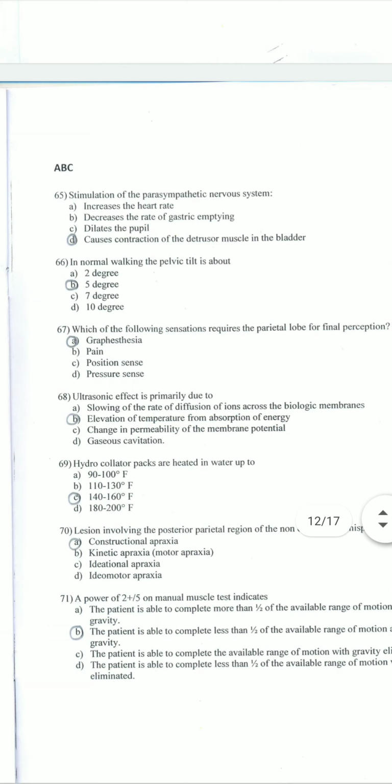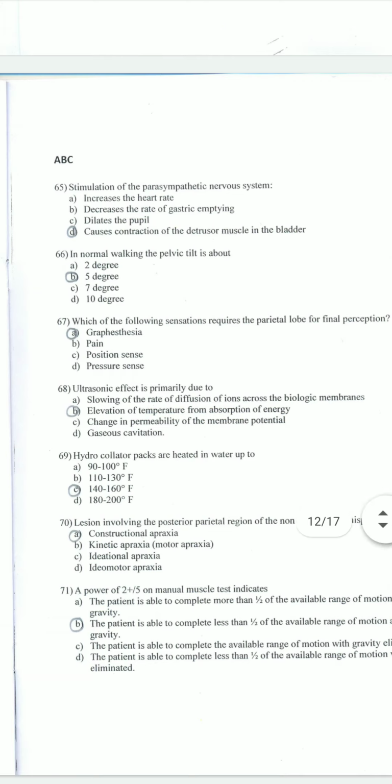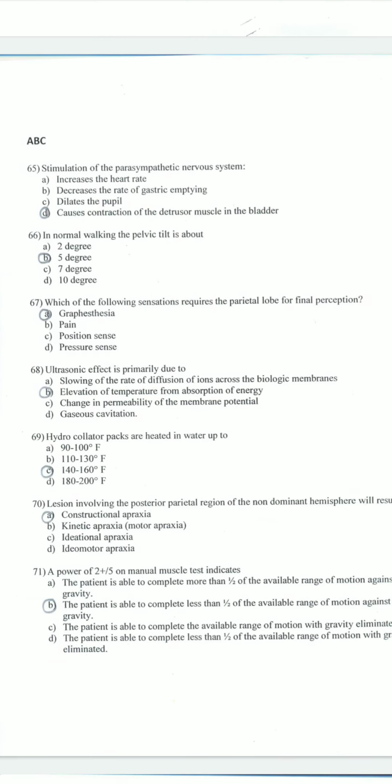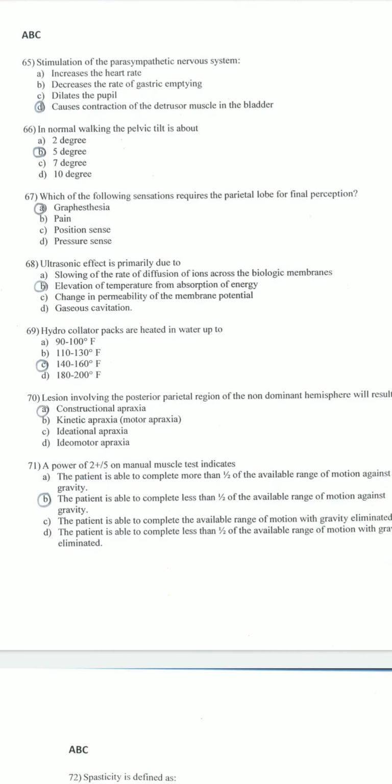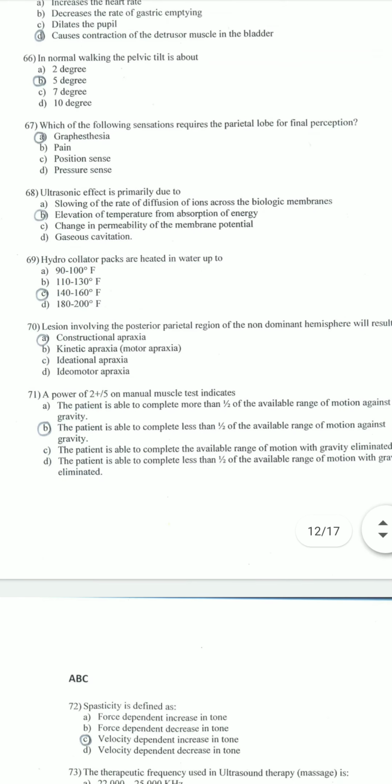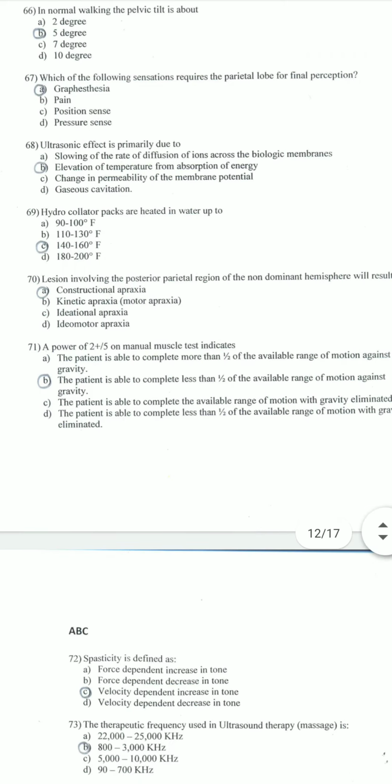In normal walking, pelvic tilt is about 5 degrees. Which of the following sensations requires the parietal lobe for final perception? Graphesthesia. Ultrasonic effect is primarily due to elevation of temperature from absorption of energy. Hydrocollator packs are heated in water up to 140 to 160 degrees Fahrenheit.